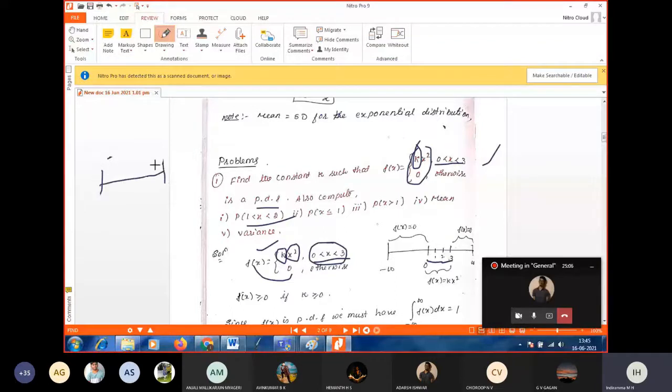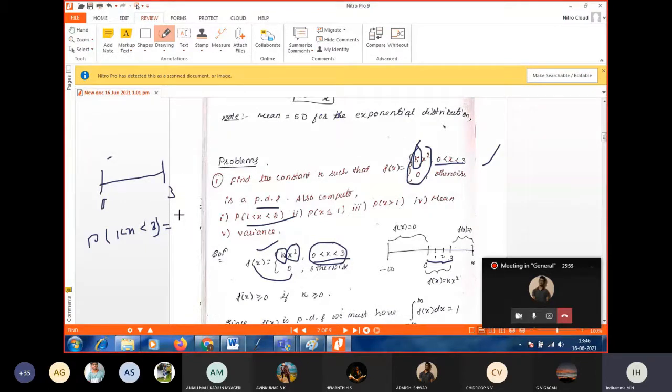Instead of minus infinity to plus infinity, I will take the interval as 0 to 3 only, since except for 0 to 3, f of x is 0 everywhere between minus infinity and plus infinity. Now I want to find the probability that x lies between 1 and 2. In the discrete case, we have to take the summation, right?